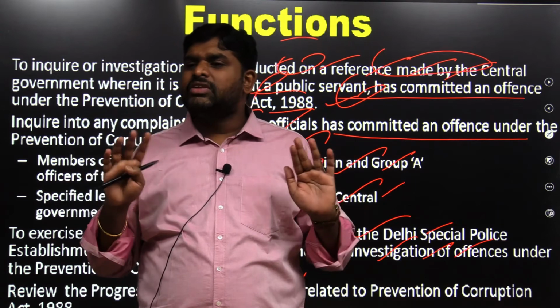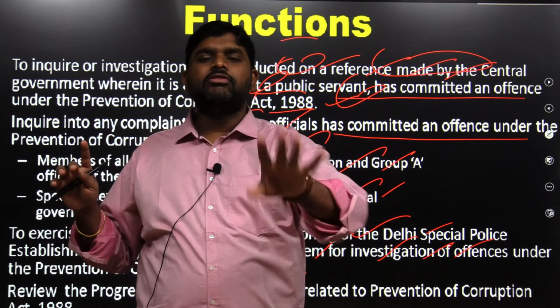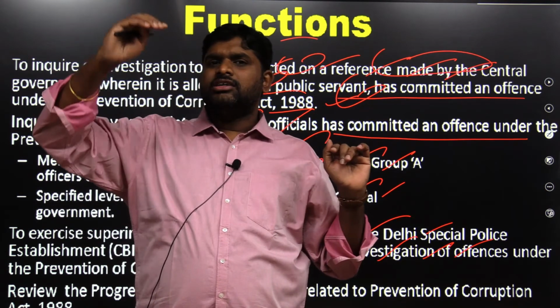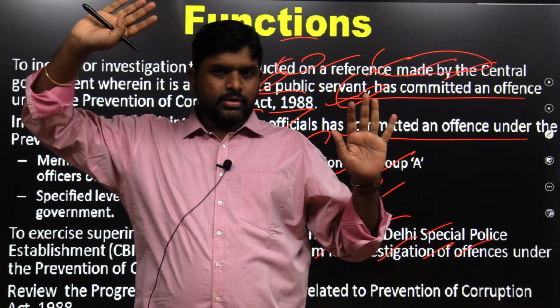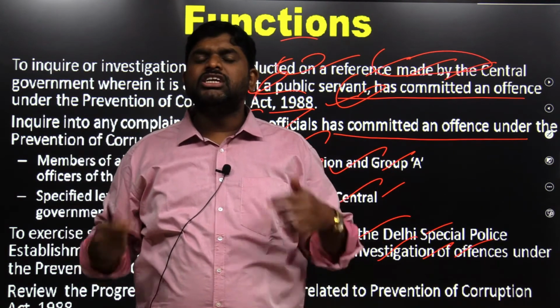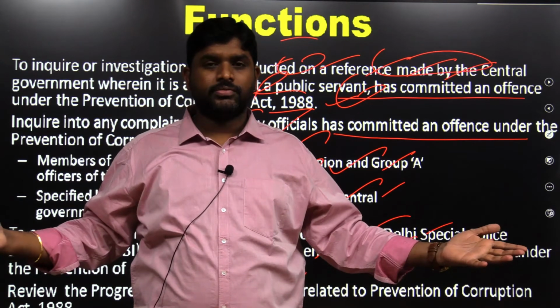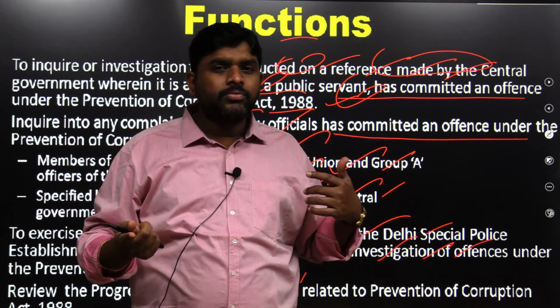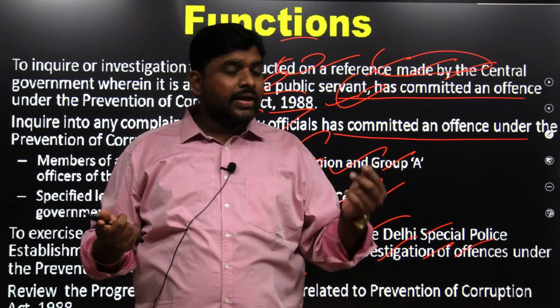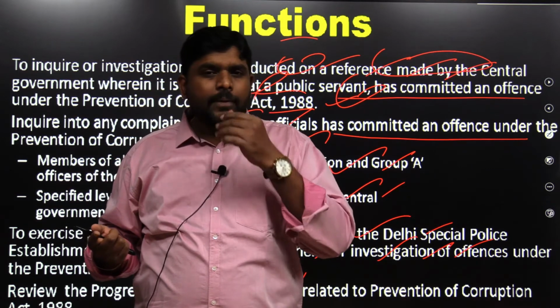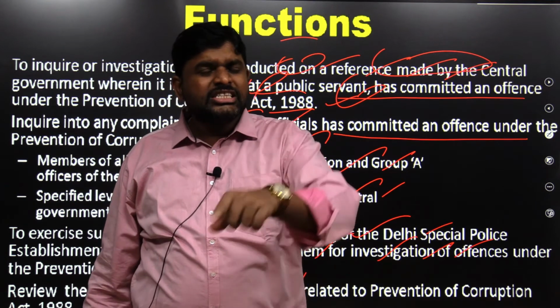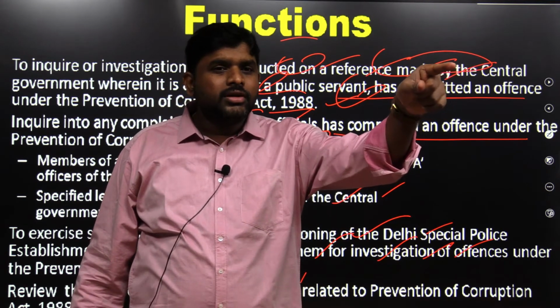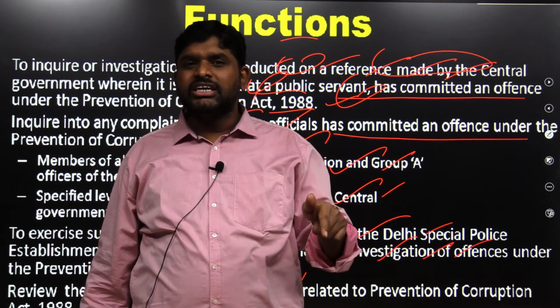Below Group A, CVC doesn't have any power, CBI will have the power. So, CVC only at the higher levels. And the biggest negative for CVC is it doesn't have its own force. CVC should depend on whom? CBI. But the problem here is, when the CVC asks the CBI to do investigation, CBI is under whom? Central government. CVC is independent.